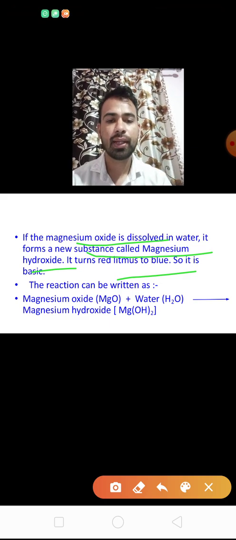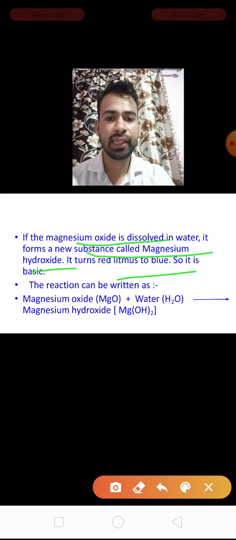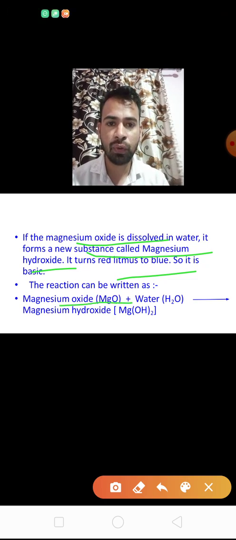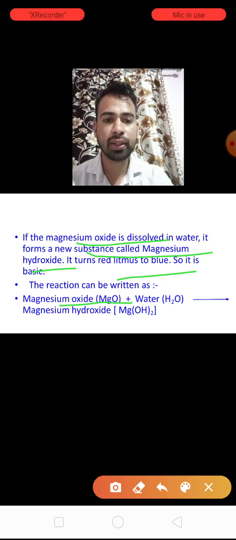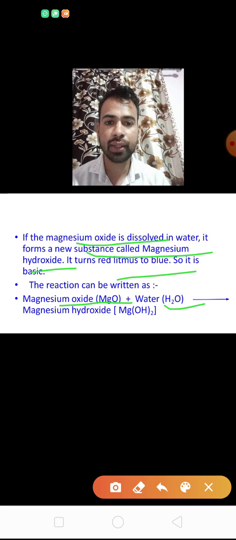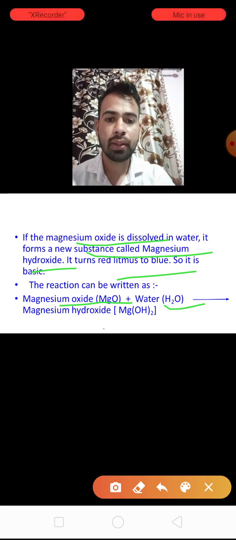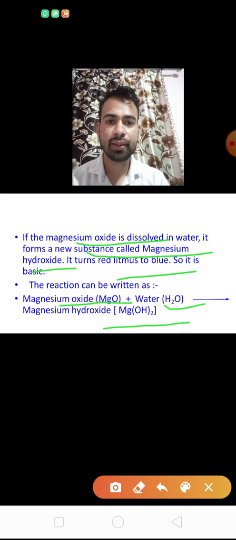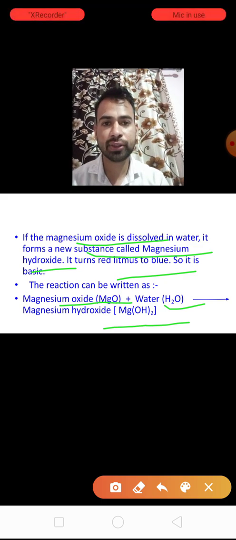Okay, the reaction of this: magnesium oxide, MgO, plus water, H2O, combine together and form magnesium hydroxide.